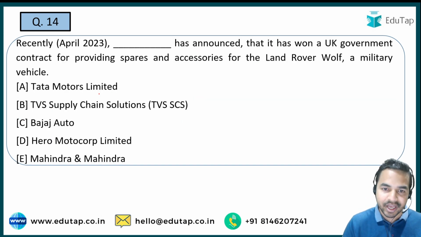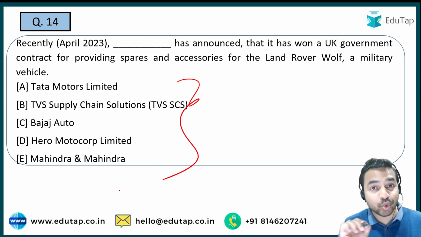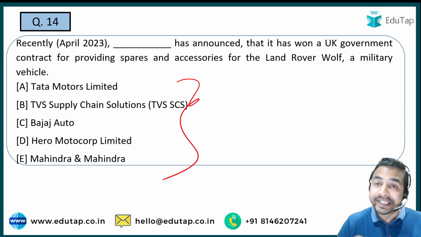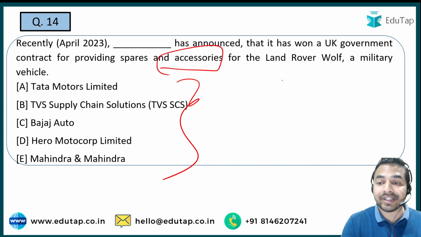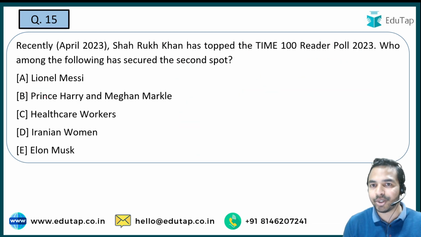Now the next question, here you are required to tell me the name of the organization जिसने announce किया है that it has won a UK government contract. किस चीज का contract? the contract for providing spare and accessories for the Land Rover Wolf. And guys, Land Rover Wolf की बात करें, it is a kind of military vehicle. तो अगर हम बात करते हैं उस ऑर्गेनाइजेशन की जिसको ये कॉन्ट्रैक्ट मिला है, it is TVS Supply Chain Solutions. That is option B is the right answer to this question.